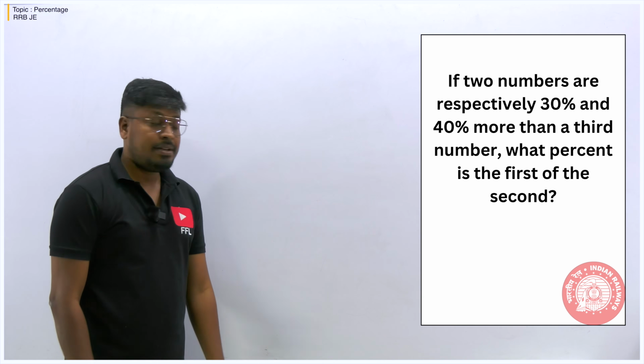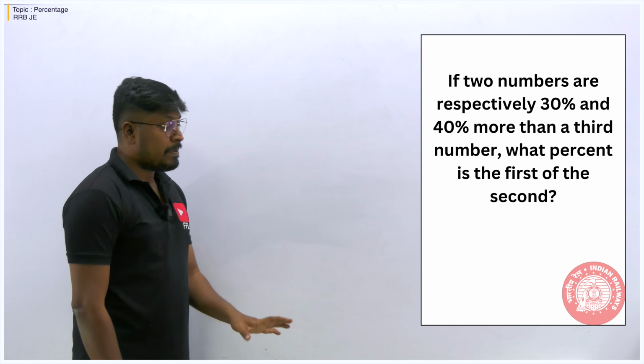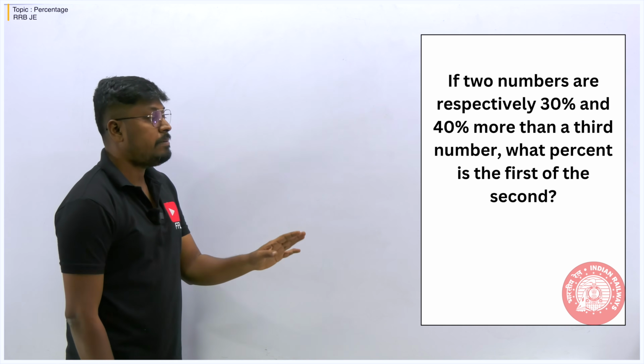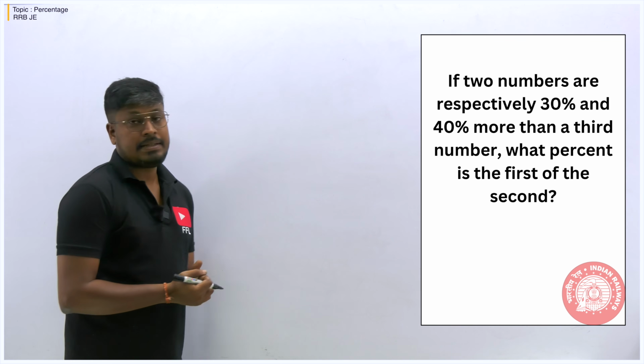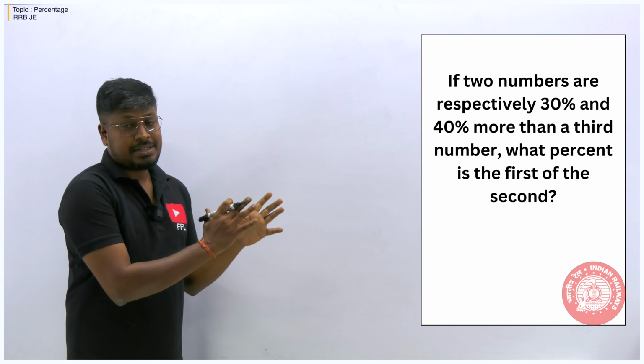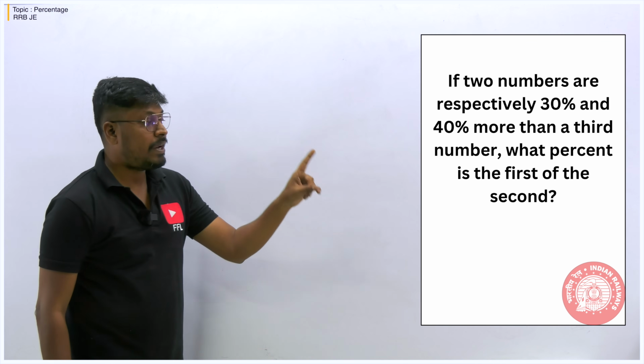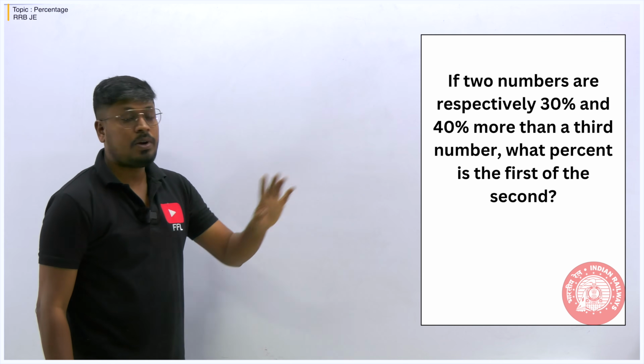So next question: if two numbers are respectively 30% and 40% more than the third number, what percent is the first of the second? See, very simple question. What is our target? Our target is to find what percentage the first is of the second.